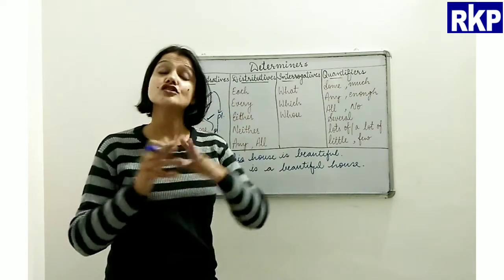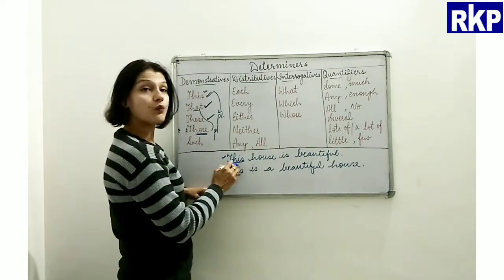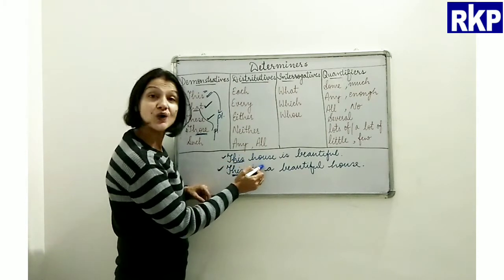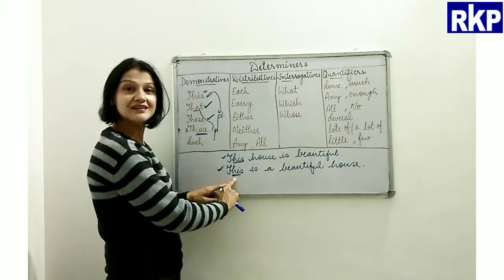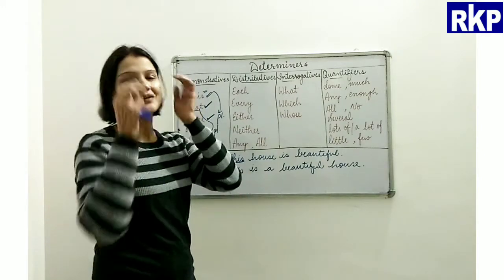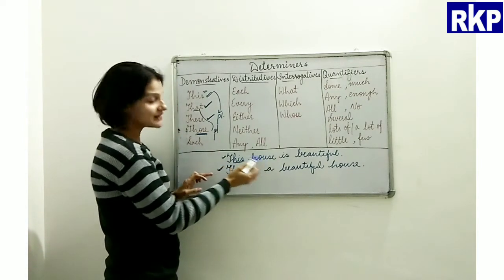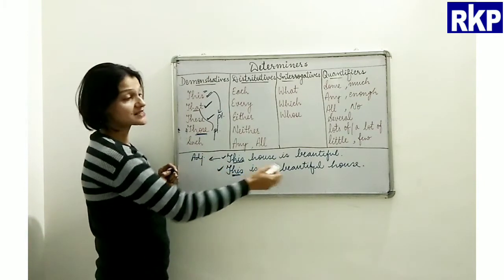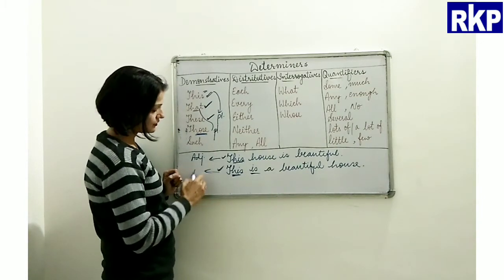Determiners are always followed by a noun. That means after the determiner or adjective, you will always find a noun. If you do not find a noun right after the word, that means it is a pronoun. So in this case, this house, it's a noun, so it is an adjective. And in the other, this is followed by a helping verb, so it is a pronoun.